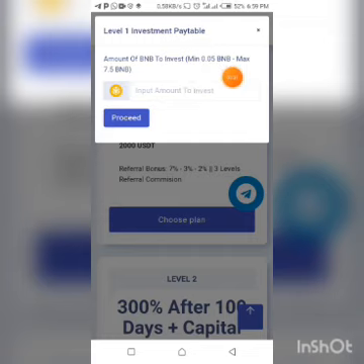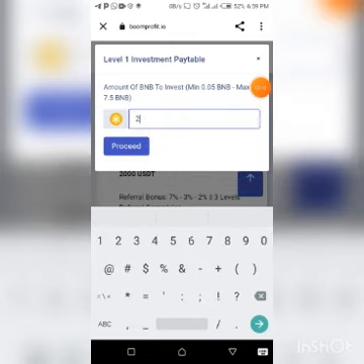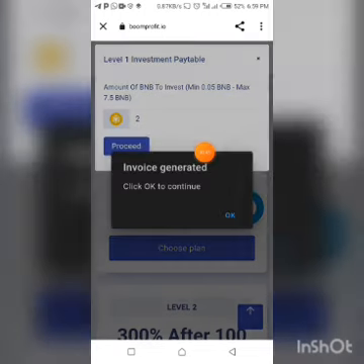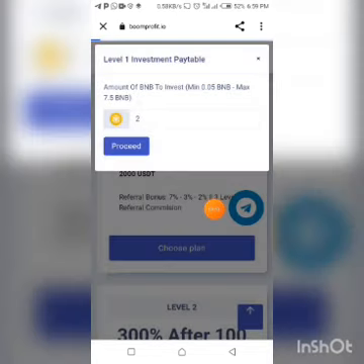Amount of BNB to invest: minimum 0.05 BNB, maximum is 7.5 BNB. Input the amount to invest. Let me just say 2 BNB, for example. Now click on proceed. As you click on proceed, you're going to see invoice generated. Click OK to continue.